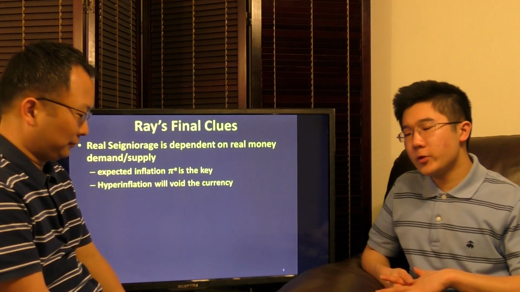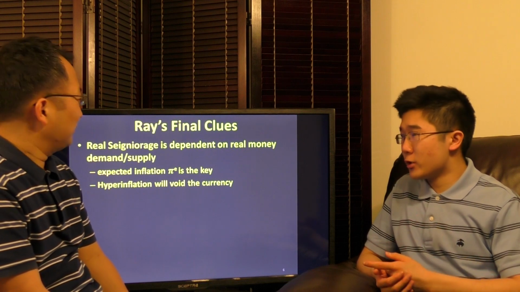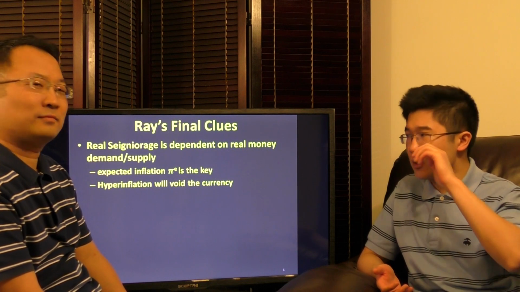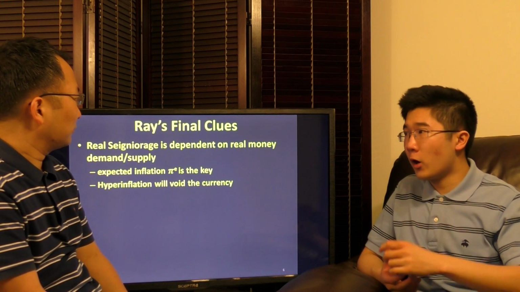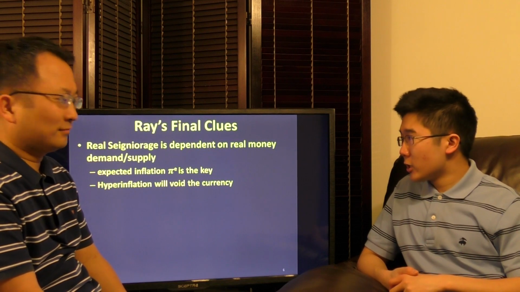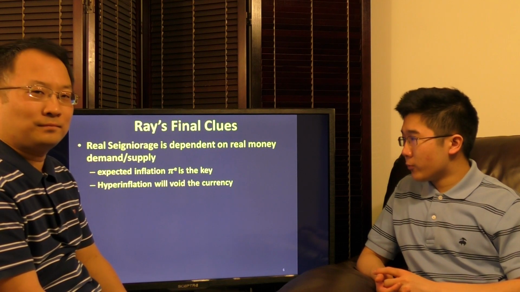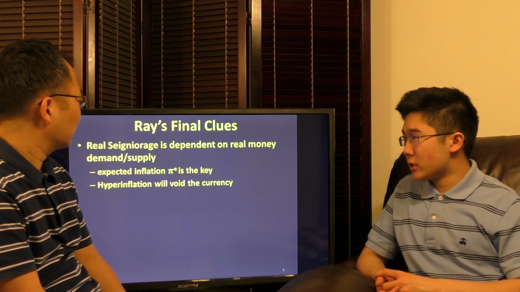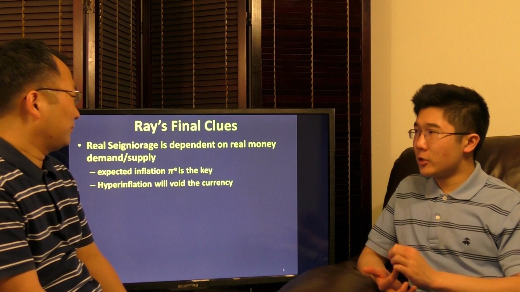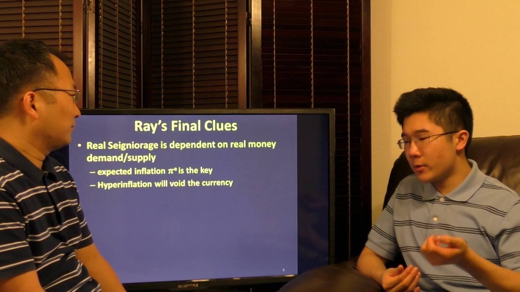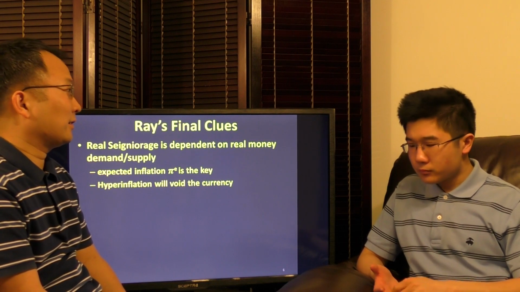For our final clue, real Seigniorage depends on our real money demand, because real money demand decreases as we print more money and as the expected inflation rate increases. If we expect more inflation, our price level is already going to increase in the present. So real money demand decreases, causing us to print more money at a faster rate. Hyperinflation will eventually destroy the currency, because real money demand will theoretically reach 0, and in real life virtually 0. At that point our currency will be useless, and the government's real profit from Seigniorage is over. Basically the government lost their currency.